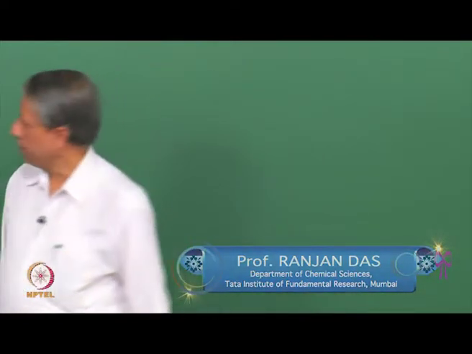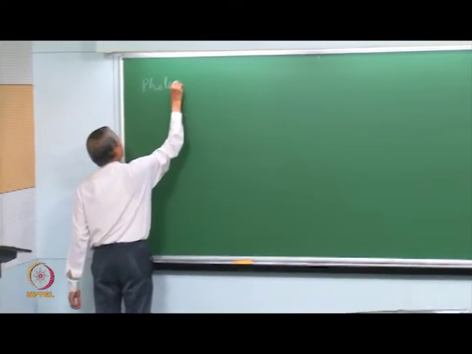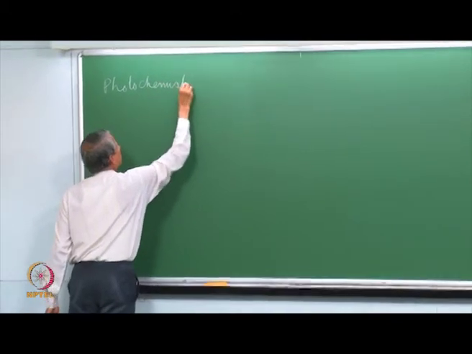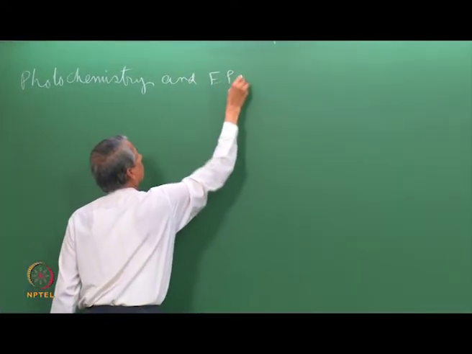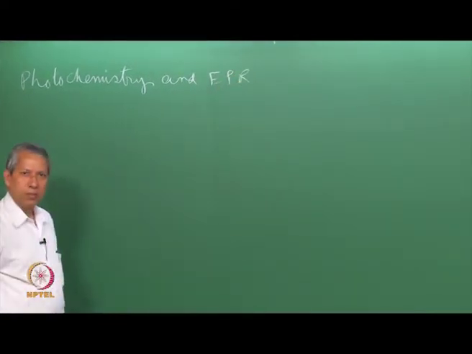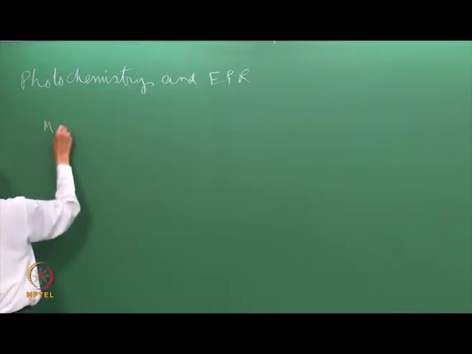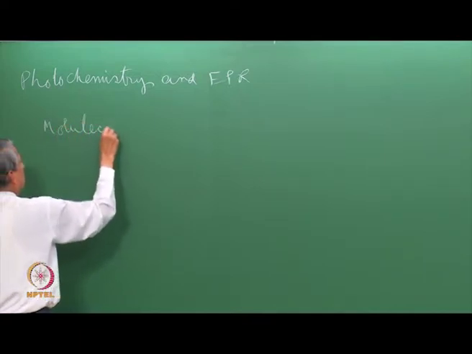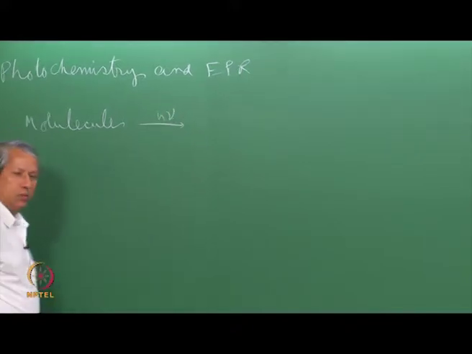We are going to study the application of electron paramagnetic resonance spectroscopy to photochemical research. So, that is photochemistry and EPR. So, what happens when molecules absorb light? Molecules are exposed to light. What happens?